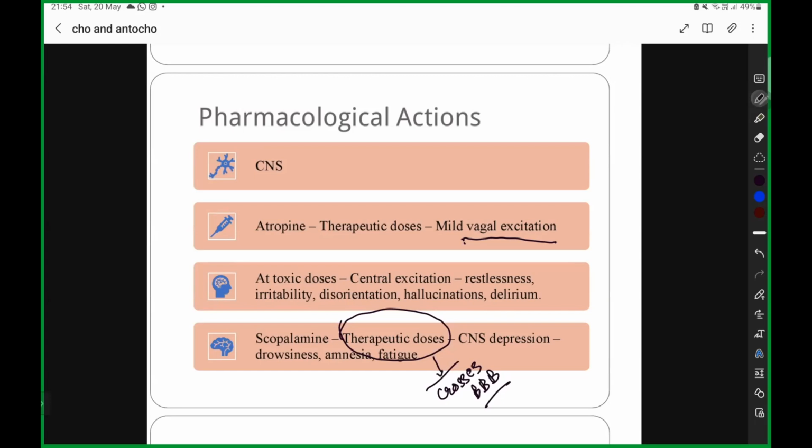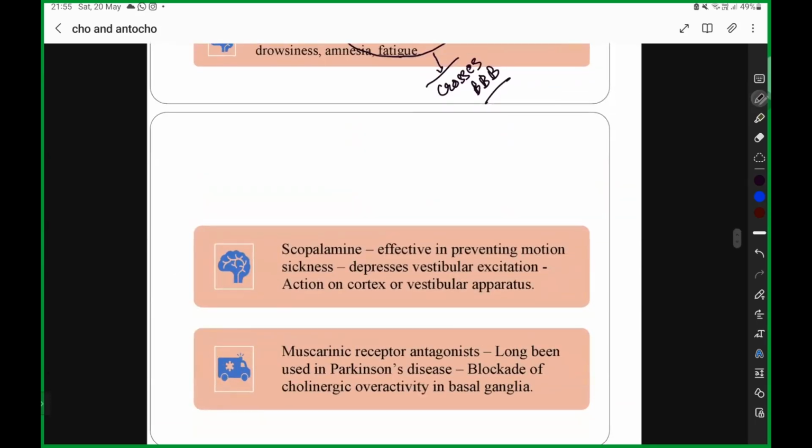Okay? So remember, your atropine at the initial stages, at the therapeutic dosage, is going to cause CNS stimulation. Only at the toxic dose is it going to cause CNS depression. Whereas scopolamine at the therapeutic dose itself is going to cause CNS depression. Okay, but then why are you using this scopolamine? Scopolamine is very effective in preventing motion sickness.